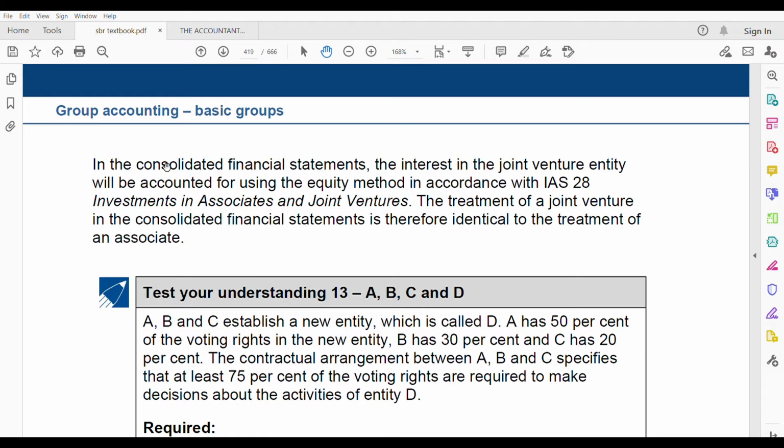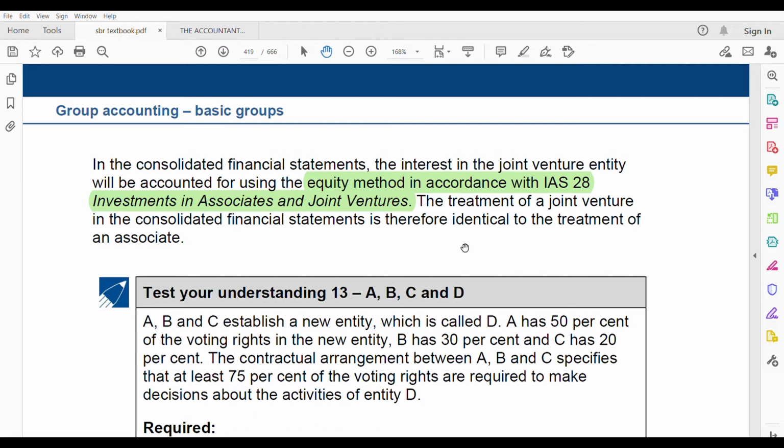In the consolidated financial statements, the interest in the joint venture entity will be accounted using the equity method, in accordance with IAS 28. IAS 28 not only deals with associates but also joint ventures, not operations, joint ventures. So for a joint operation you use IFRS 3, but when it's a joint venture, IAS 28. You understand? In the consolidated financial statements. So joint venture also equity method, associate also equity method. Both are dealt with under IAS 28.